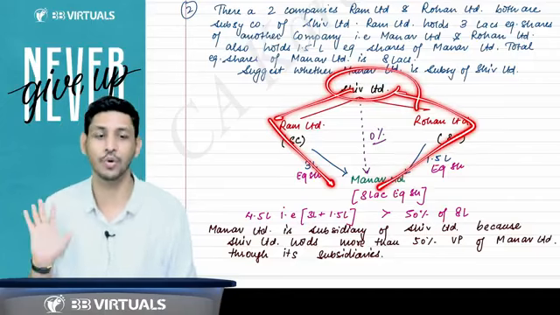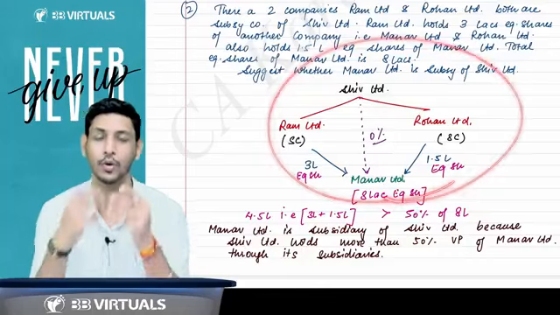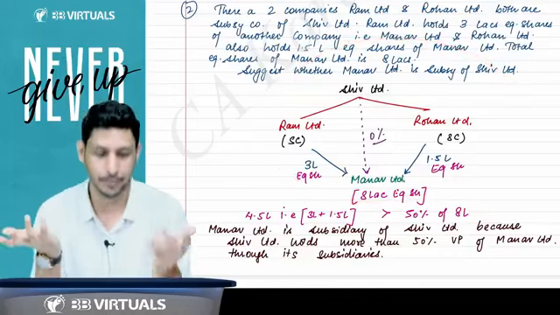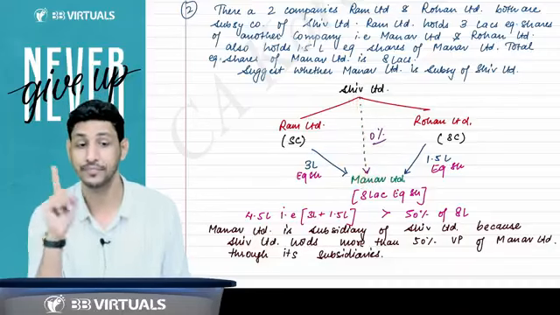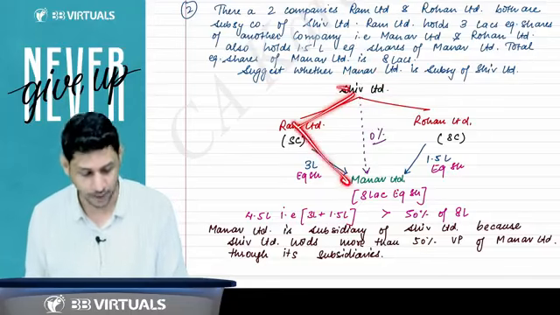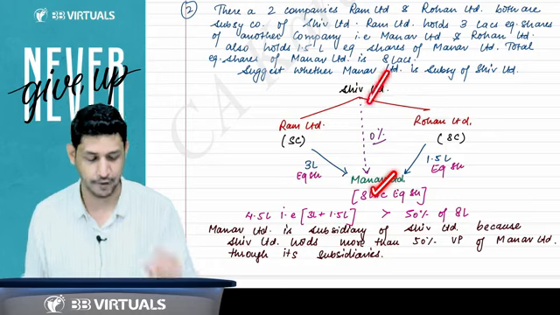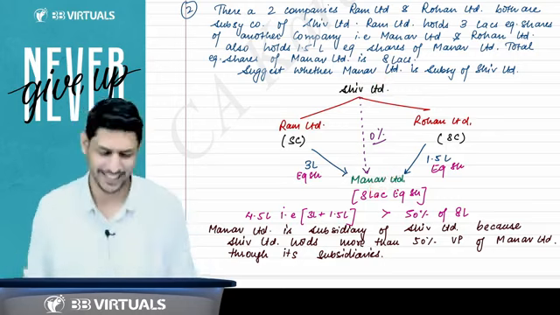Directly there is no holding of Shiv Limited in Manav Limited. Apparently it looks like there is no holding-subsidiary relationship, because this company has 0% shares and 0% voting power. But it has more than 50% voting power through its subsidiaries. So yes, Manav will become the subsidiary of Shiv Limited. Right, sir. So I have explained the holding company and subsidiary company in a very detailed way.